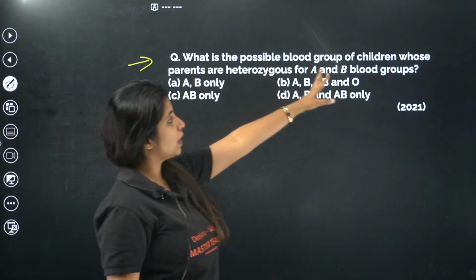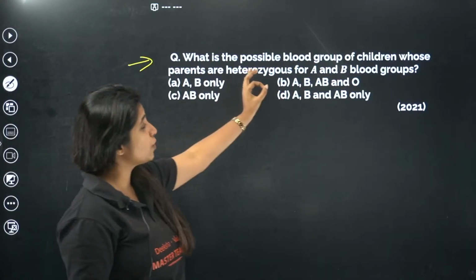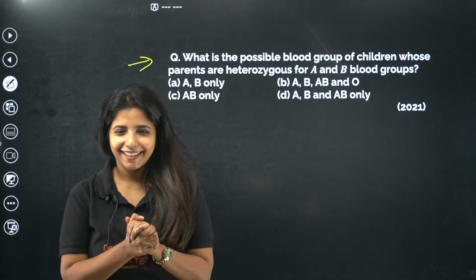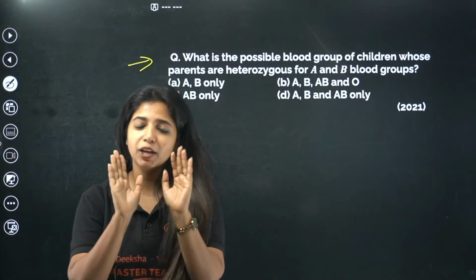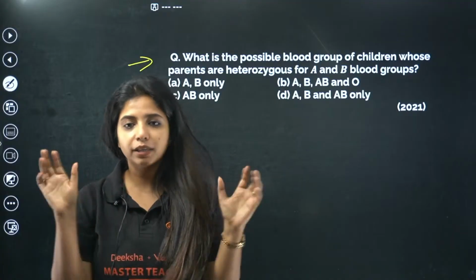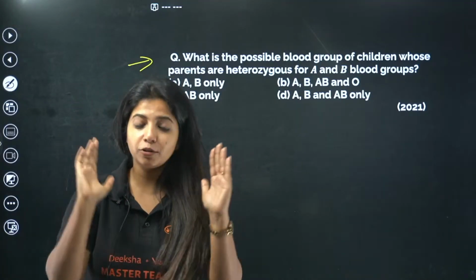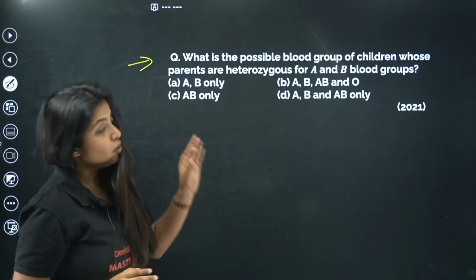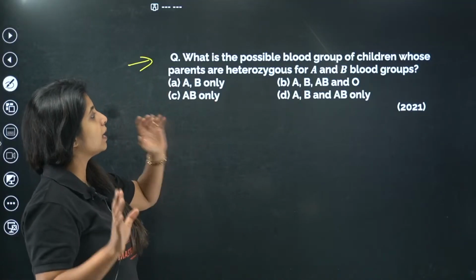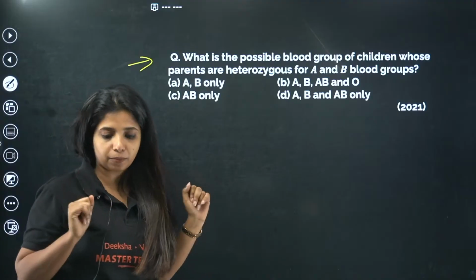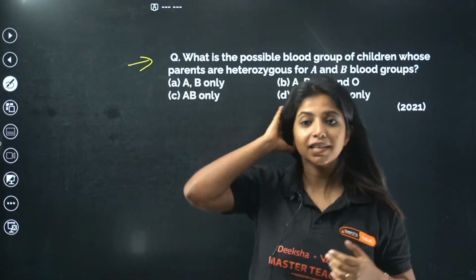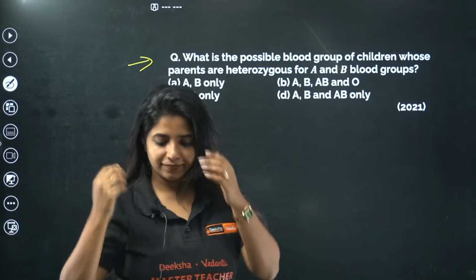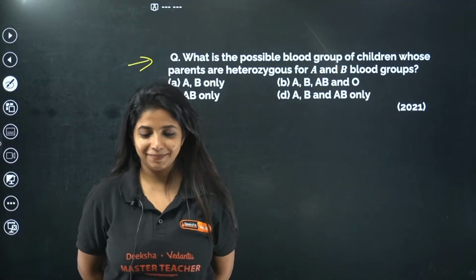What is a possible blood group of children whose parents are heterozygous for A and B blood group? Come on, let's go ahead. Last one, and this one, please take your time over here. Don't give me the answer firstly. Try to write it, try to check, and then give me the answer for this, okay? What is the possible blood group of children whose parents are heterozygous for A and B blood group? Heterozygous, not homozygous, they're heterozygous for the A and B blood group. Come on. And please take your time.